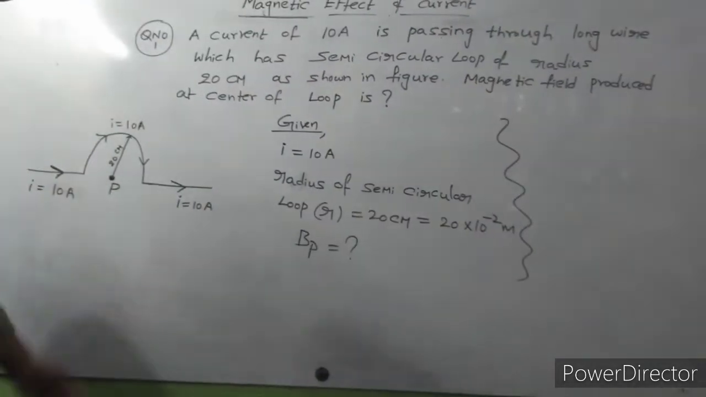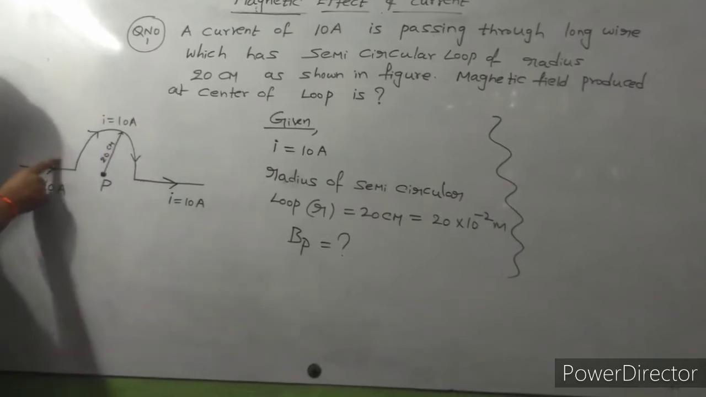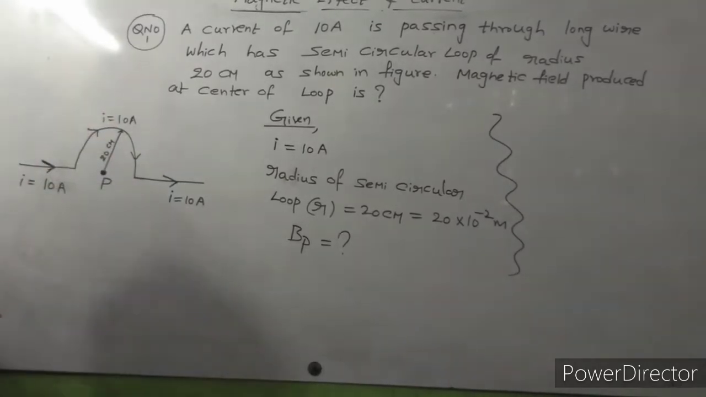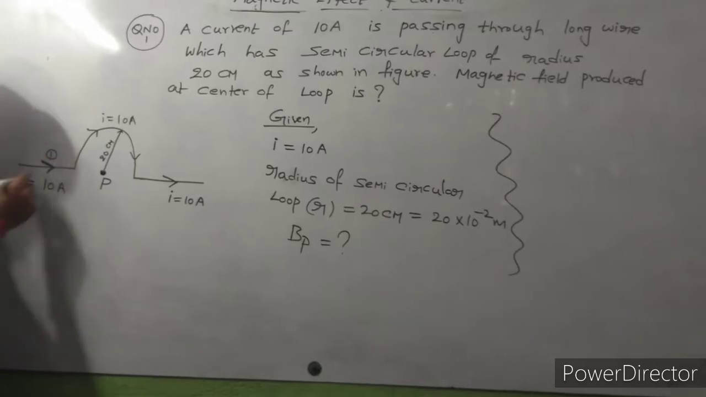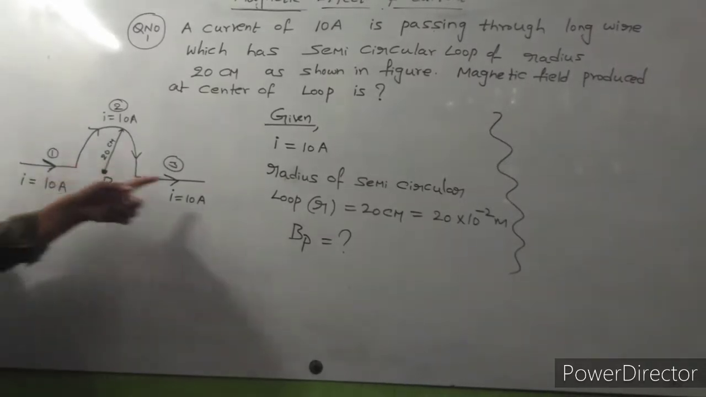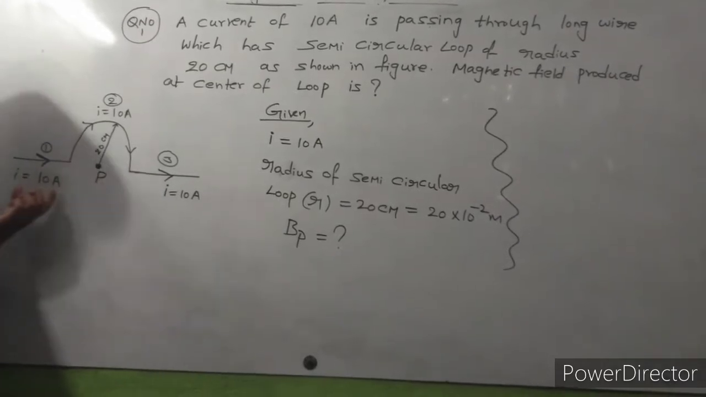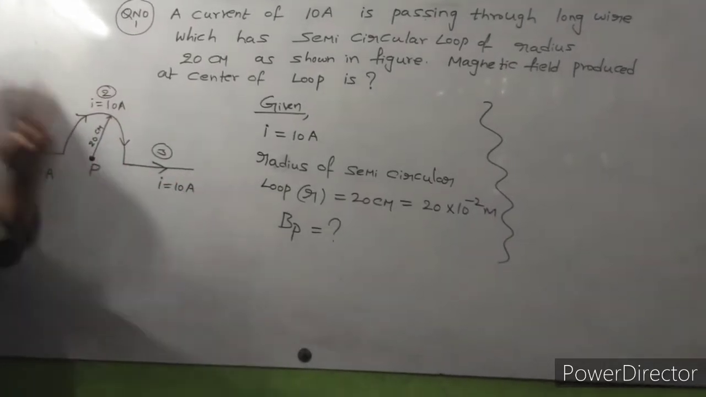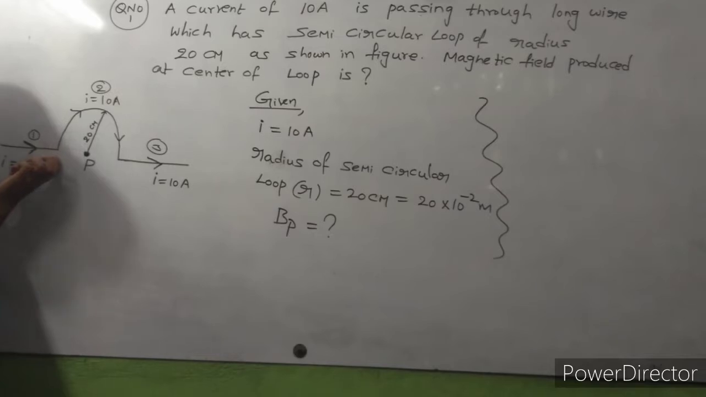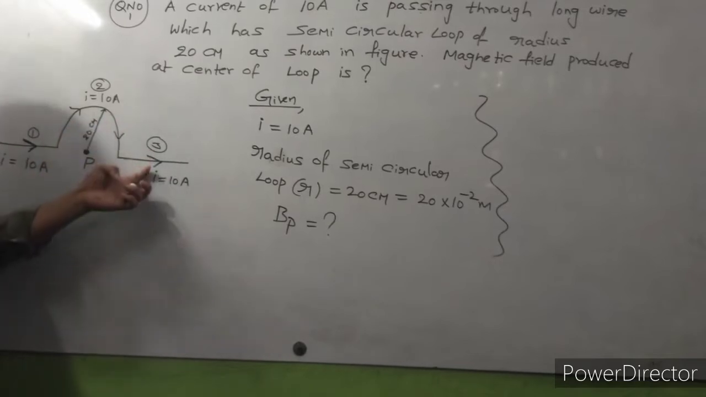Dear student, please observe this diagram carefully. Here one wire is there, then a semicircular loop, then again a wire. I will divide this into three parts: this is the first part, this is the second part, this is the third part. One is a wire, again a semicircular loop, again a wire. Current is passing through the first part, the second part, and the third part.